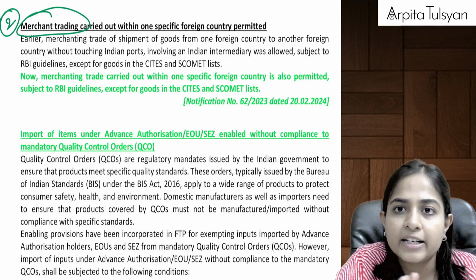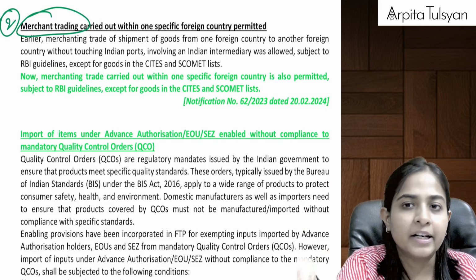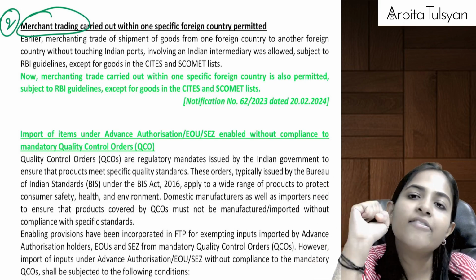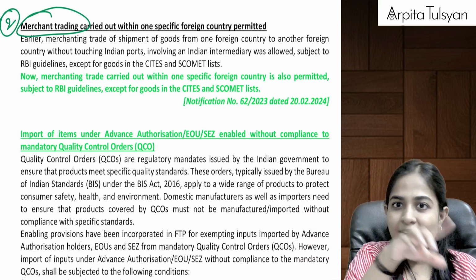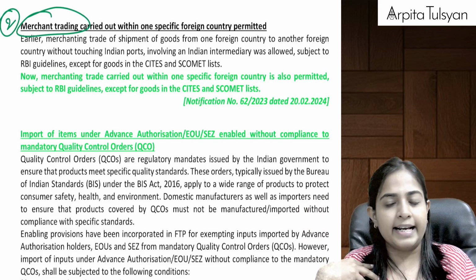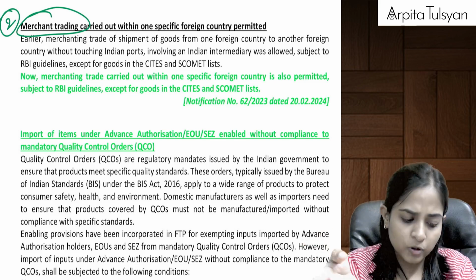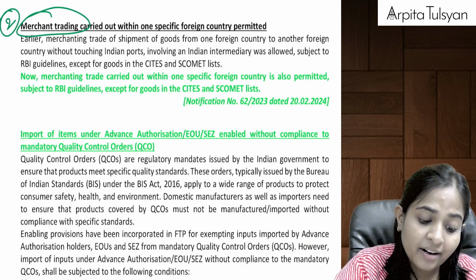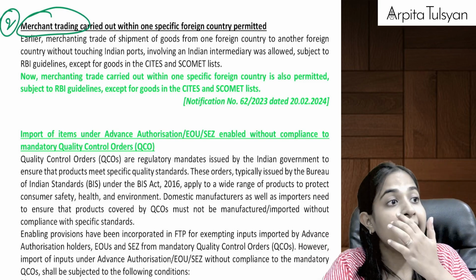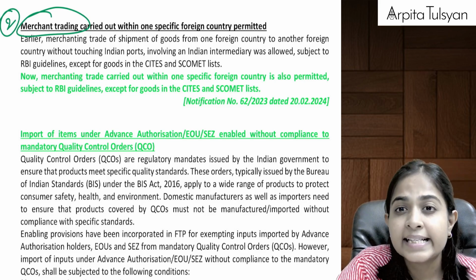Merchant trading is a transaction where goods are sent from one country to another. We purchase the goods from one country, we sell the goods to another country, and those goods never touch the Indian ports. Let's say we are in India, and from the US to the UK you are sending goods, where the goods are not touching Indian ports. That merchant trading was allowed earlier, except for goods in the CITES and SCOMET lists.